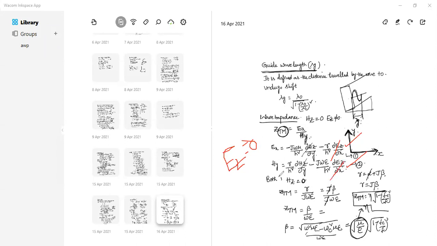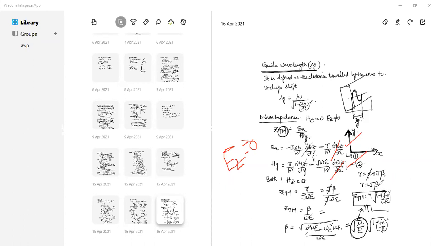So now Ex by Ey, if you write, what does the resultant expression become? Tell me. J omega mu by gamma, ma'am. Yes, good.